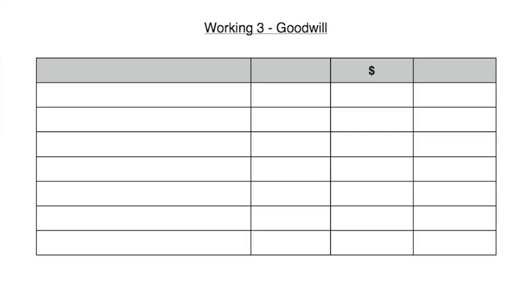Working 3 is always our goodwill, and we are going to use the fair value of the non-controlling interest to calculate gross goodwill in this example. So we're going to use our big working, and that starts off with the cost of the parent's investment. We can see from the individual statement of financial position that the cost of the parent's investment was 800.